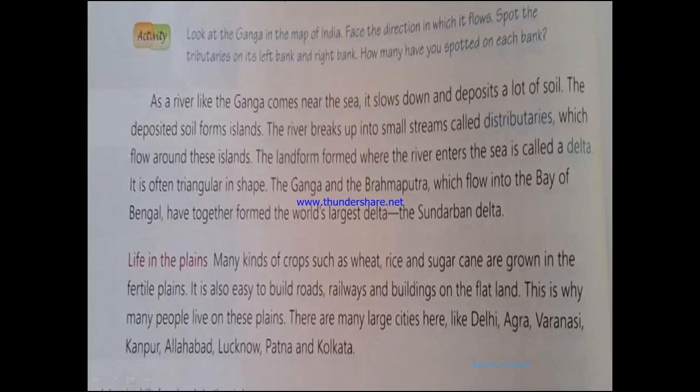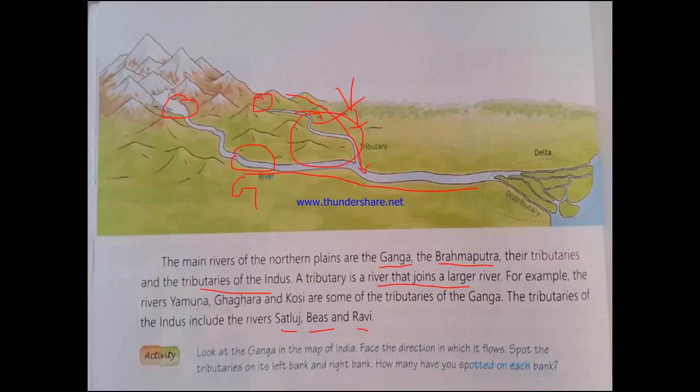Now, in this paragraph, we are talking about a new kind of structure that is formed by these rivers. Two things we find in this paragraph. First, we are talking about distributaries, and next we are talking about deltas. Coming back to this picture, you see tributary is a river that joins a river. What is a distributary? A distributary is a stream that breaks away from a river. So tributaries come and join, distributaries break away.